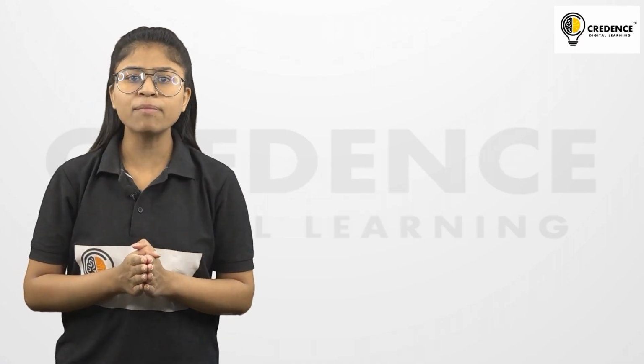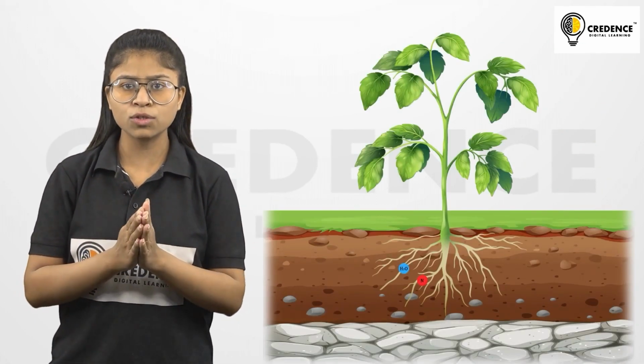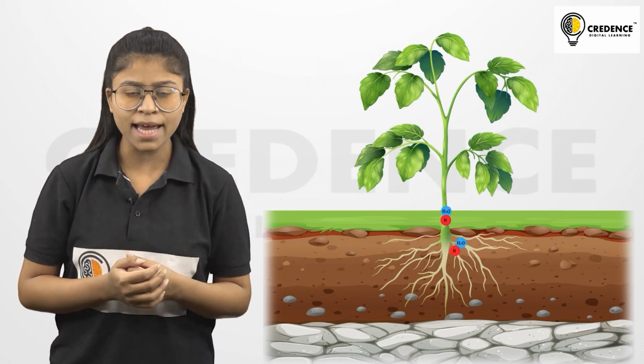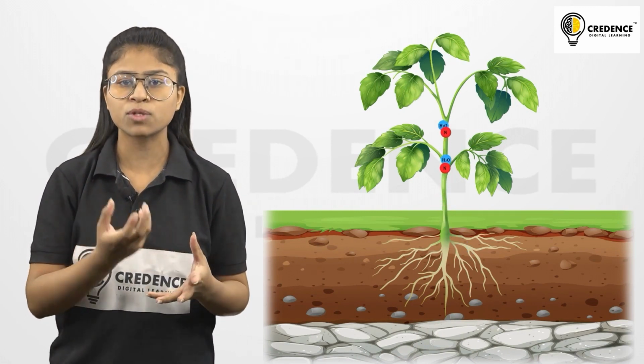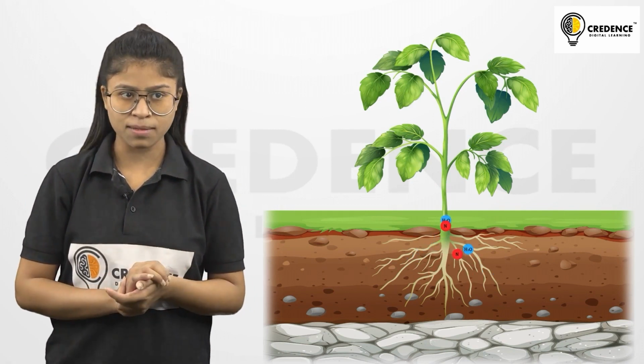If I give you an example of a plant, it interacts with soil to get various nutrients to produce food with the help of the photosynthesis process.